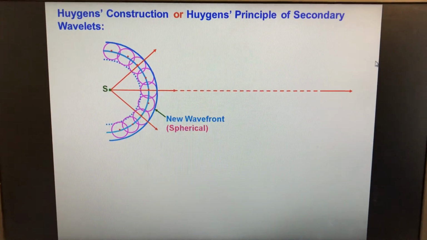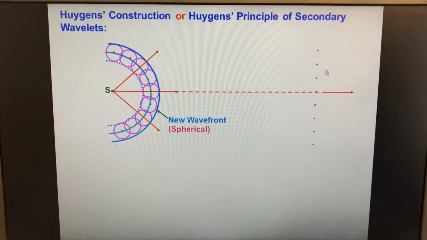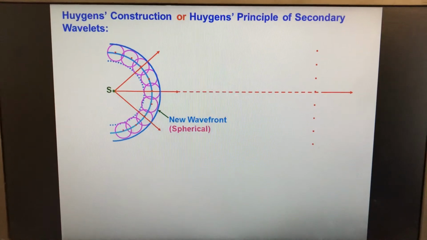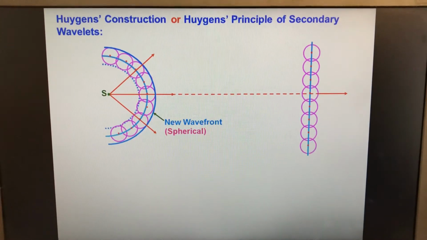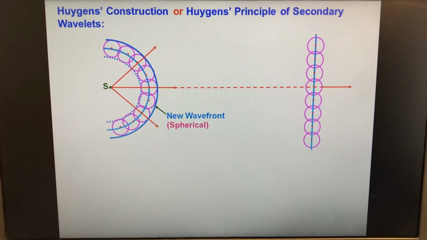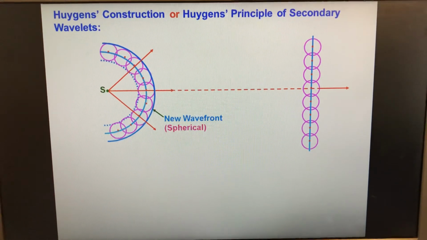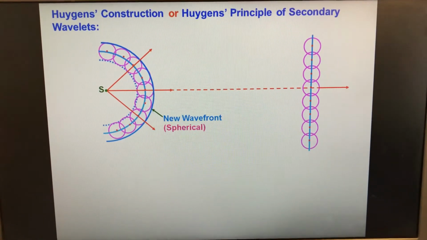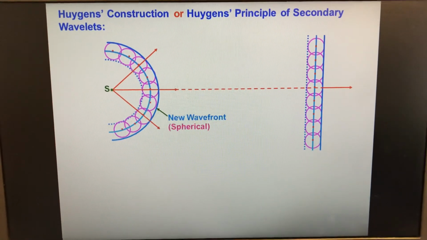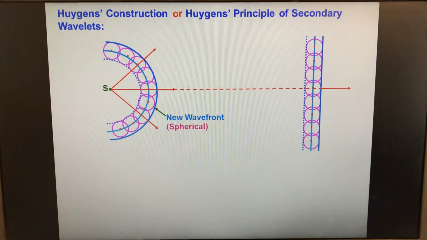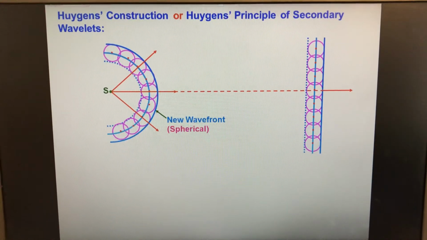Its shape is also spherical. Now these are the points in the same phase. We draw a wavefront joining them, and each point on that wavefront will be a source of new wavelets. When we draw a surface tangent on these new wavelets, we will know about the new wavefront, which is again a plane. So this is in the forward direction. We will consider the wavefront in the forward direction. Why, that I will tell you soon.